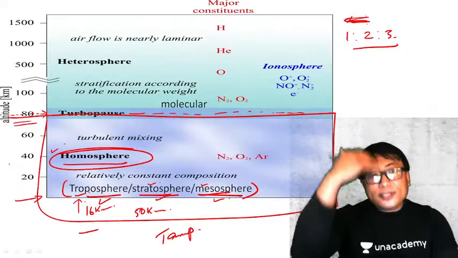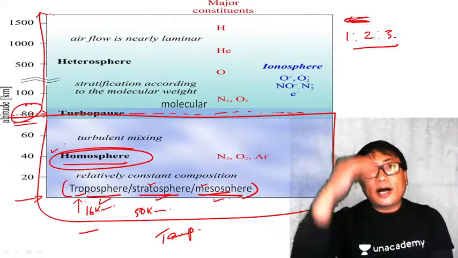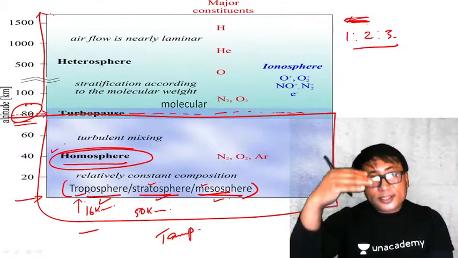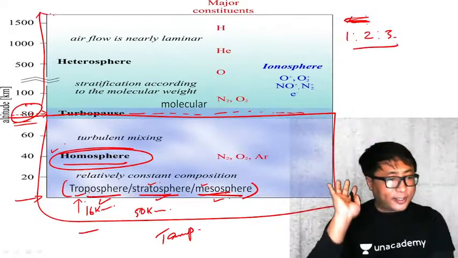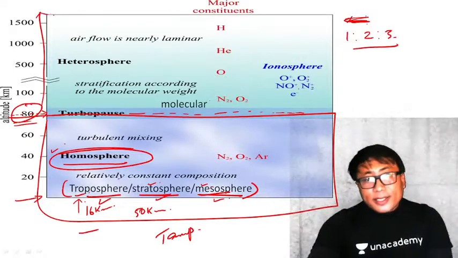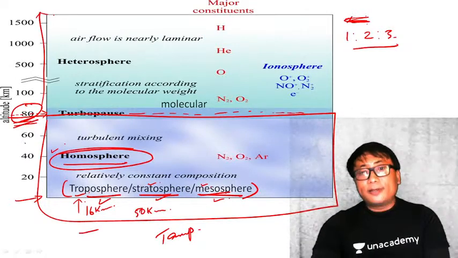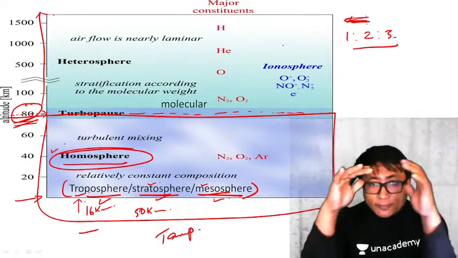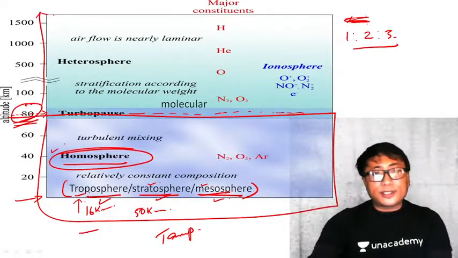Now, above this 80 kilometers, away in space, in the upper region of the atmosphere, and as we have already discussed, the outer limit of the atmosphere cannot be well defined. This upper region above 80 kilometers is not homogeneous. The composition of the gas, or the constituents of the atmosphere, is not homogeneous.